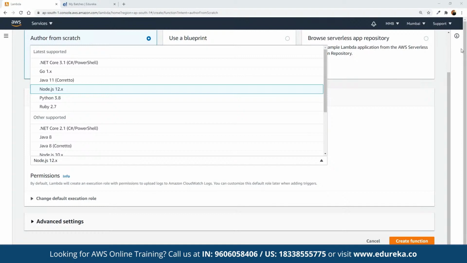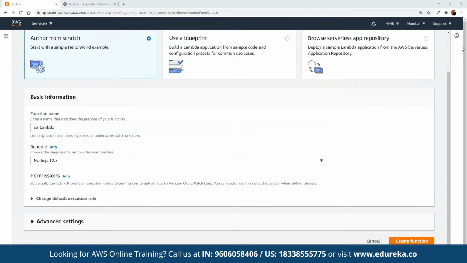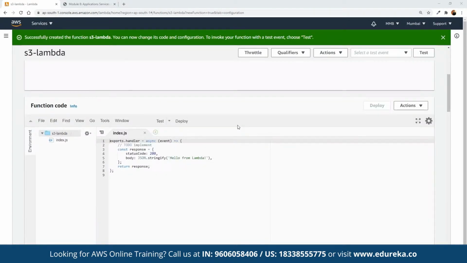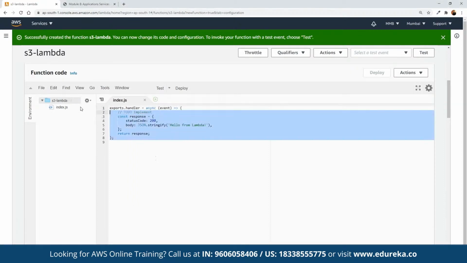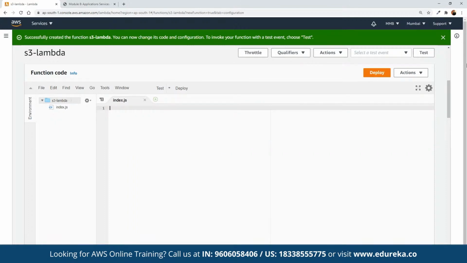And now if you want to define permissions, here we can add a role. Roles are basically used to give one service access to interact with other services. As a part of the IAM discussion, we are going to discuss that. And here we can click on create function. So a function is going to be created, and if we scroll down, we have the section for function code. So we can upload the entire function code here. We can define whatever function we want, and then this is going to be executed accordingly.